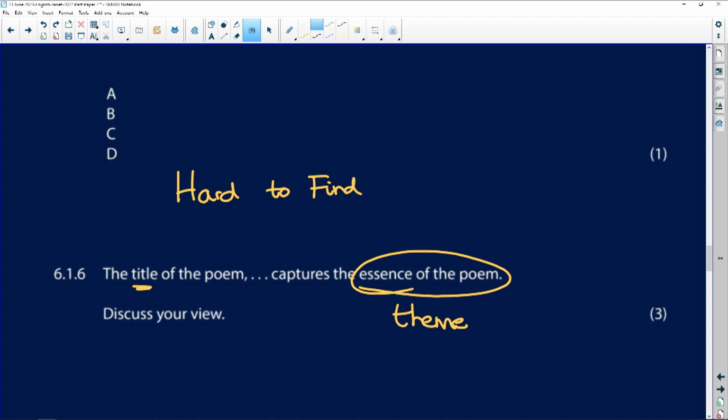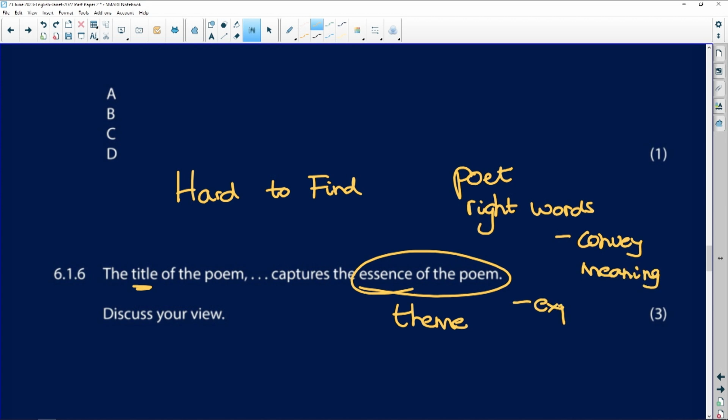The essence, what is she saying, is that to be a poet, she has to find the right words. The right words to convey her meaning, the right words to express her feelings, the right words to influence the reader. So words, language are terribly, terribly important for a poet.